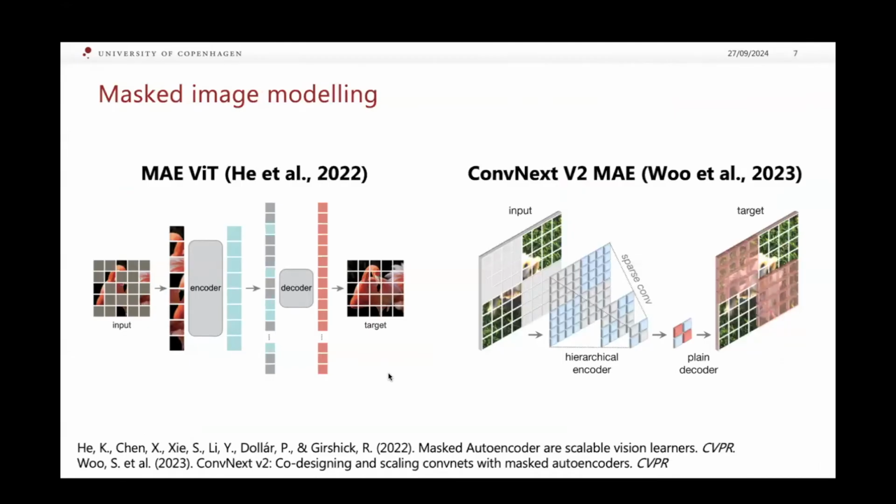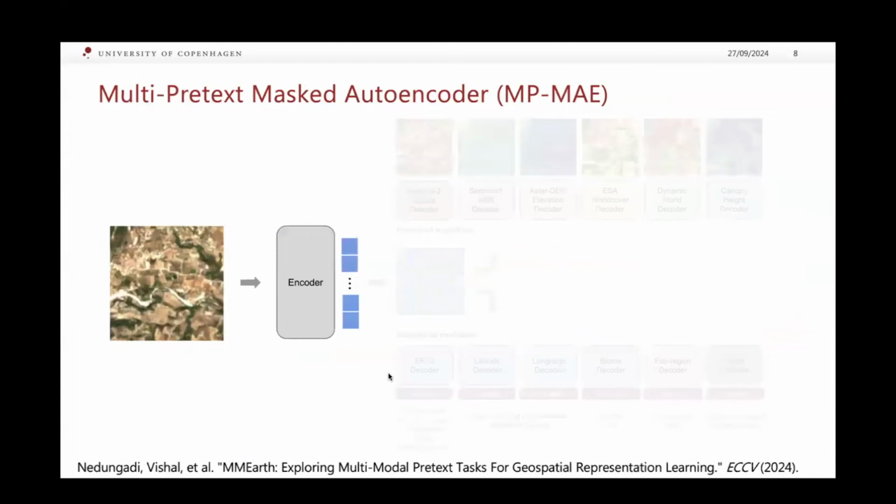Prior work on masked image modeling has shown its tendency to learn input representations very well. As opposed to masked autoencoders based on vision transformers, we instead extend the ConvNeXt V2 approach that makes use of a fully convolutional masked autoencoder. Note that we are interested in learning an encoder to interpret optical satellite images, and hence the input is always Sentinel-2. We extend a standard masked autoencoder with multiple reconstruction tasks, one for each modality in our dataset.